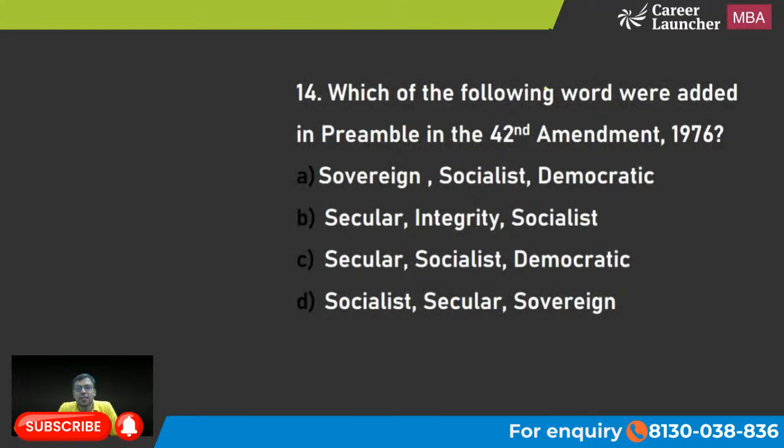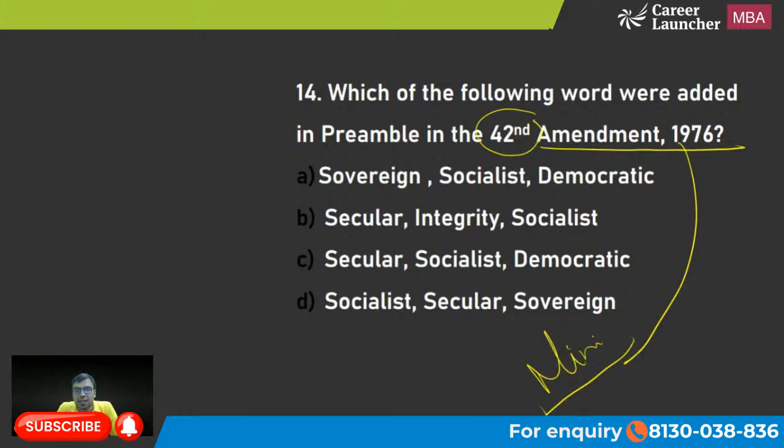The next is: which of the following words were added to the preamble in the 42nd Amendment? तो मैंने आपको बताया ना, 42nd Amendment 1976 is also called a mini constitution. And the reason why it is called a mini constitution is because उसमें बहुत सारे changes लाए गए थे. A lot of changes were brought, and in fact one change was brought even in the preamble. What is that?